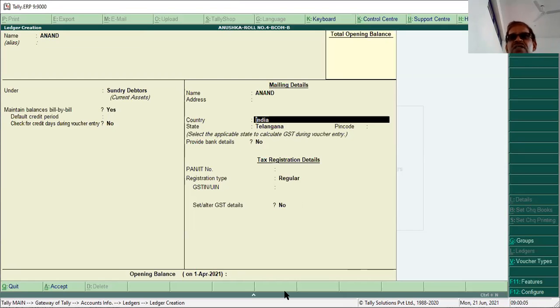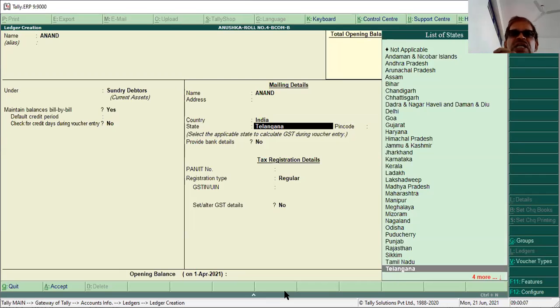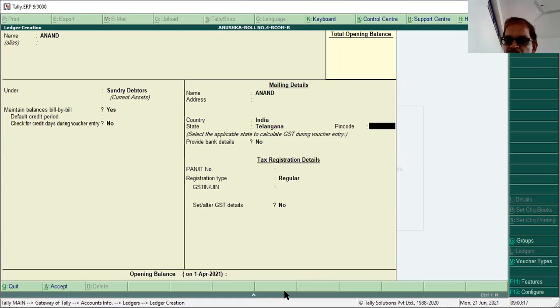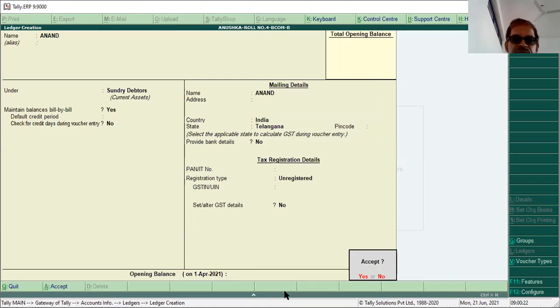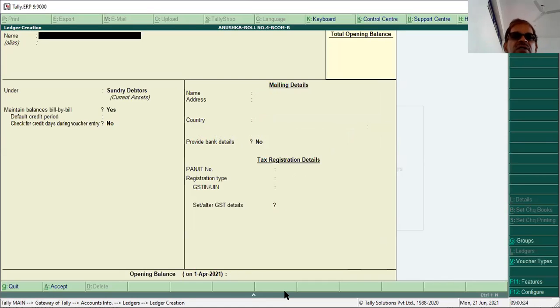Because the address is not available in his book, the place of supply will be the location of the service provider. So we select Telangana, because they are supplying from Hyderabad. He is also unregistered. Accept, yes.